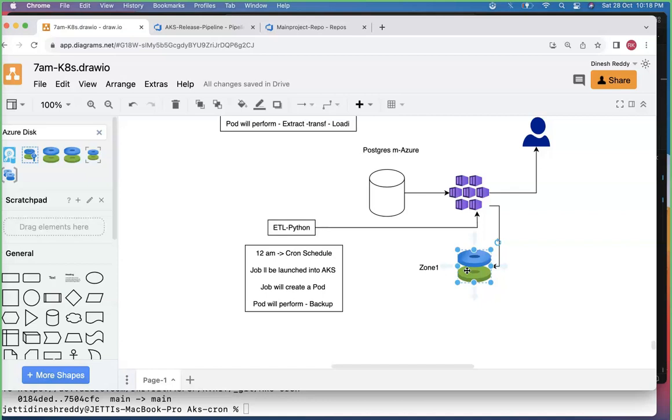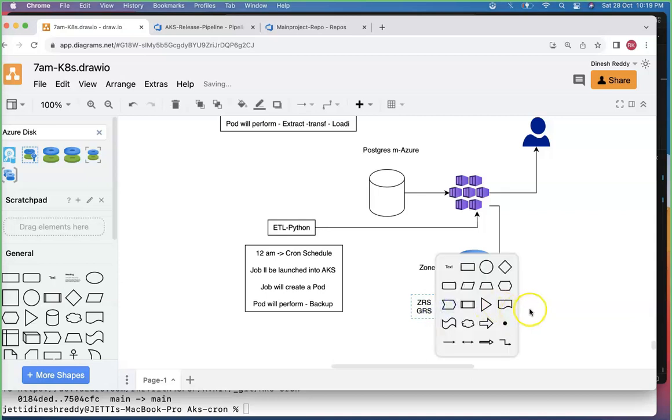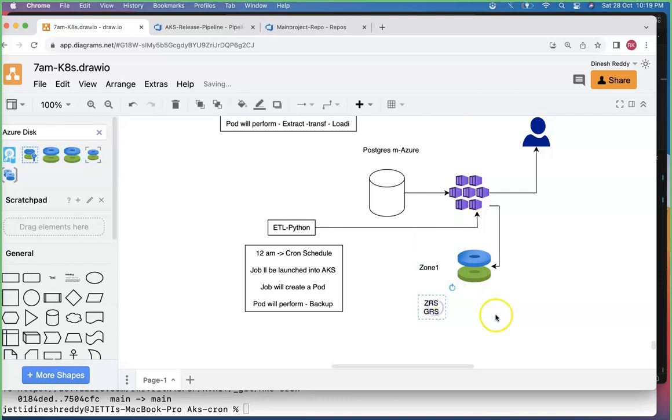Then what do you need to do? To maintain 100% availability, or the best availability, for your business critical applications, this is not a suitable scenario for you. So you should always maintain ZRS. ZRS means either zone redundancy or GRS. Some sort of solution you need to prefer always. That's okay. But still your client is not very happy to pay such an amount for the ZRS and GRS solutions. Then what should we do?